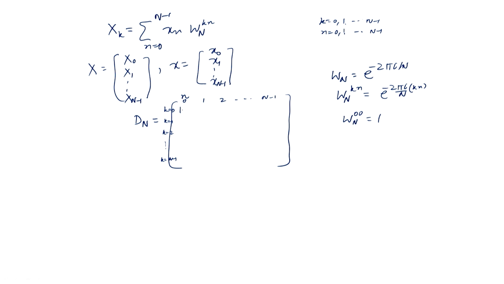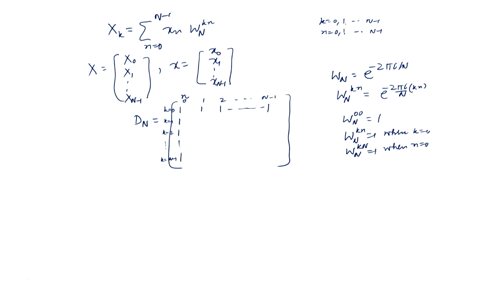Now, in the first row k is 0. So, k is 0 means W_N^(kn) equal to 1, so all elements are 1. Similarly, W_N^(kn) equal to 1 when n is equal to 0, that is the first column. So, 1, 1 and so on.